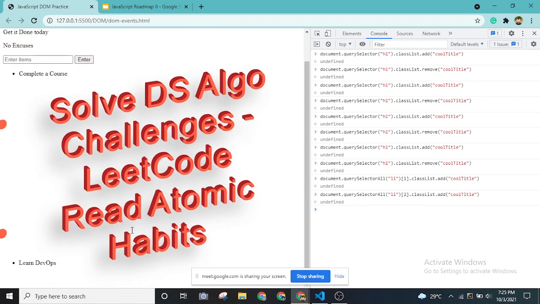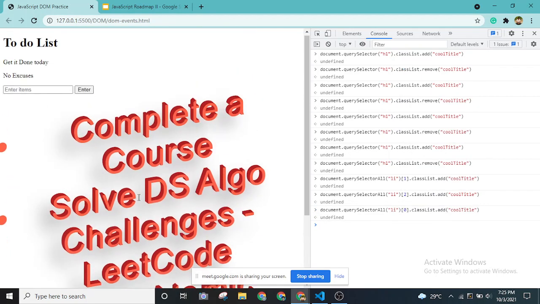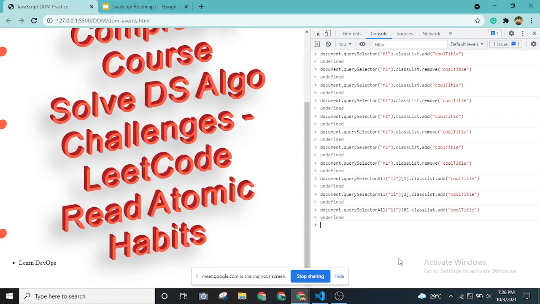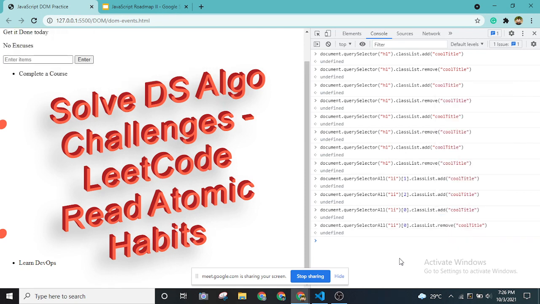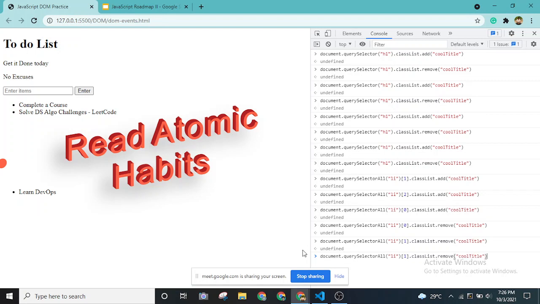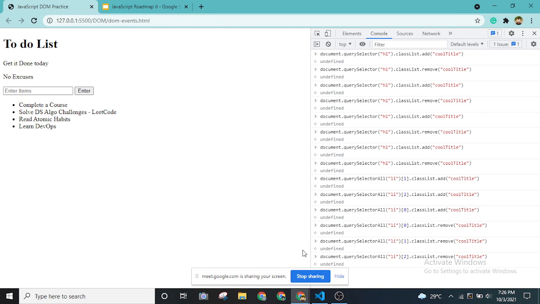See, it keeps on adding as well. If I do it for the first one, which was, let's say, complete a course, it is getting bigger and bigger, as you can see. If we want to remove this, again it is as simple as changing add. Instead of add, I'll be removing it. Okay, that's it. As you can see, it is changed back. If I do this for the first one, it changes back to the position. It will be the same for the third one as well. That's it. So this is how we can add properties as well.